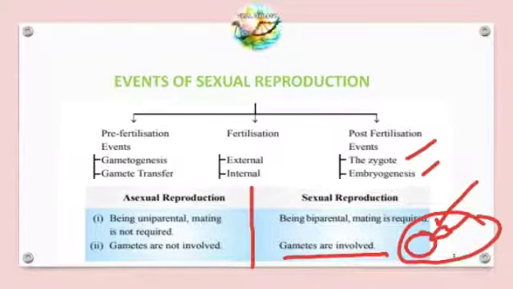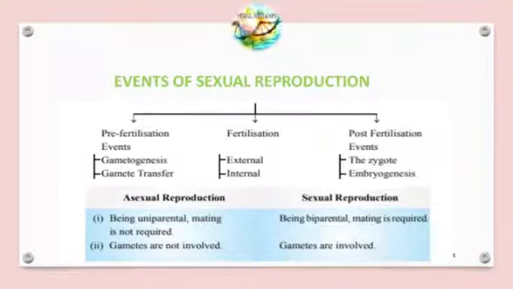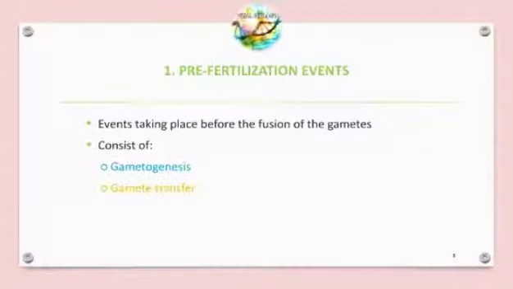Till here we have stopped the class, and in the next slide we can study only the first event, the pre-fertilization event. This is the first event taking place before the fusion of the gametes.